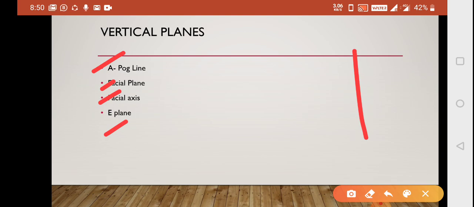They can tell you what is the angle between Frankfurt horizontal plane and mandibular plane. For that you should know what is Frankfurt horizontal plane, what is mandibular plane, what is their normal value. So all these planes will help you in analysis and coming to a diagnosis. Here we are just covering the planes, and in the next video the analysis and diagnosis part of various planes.